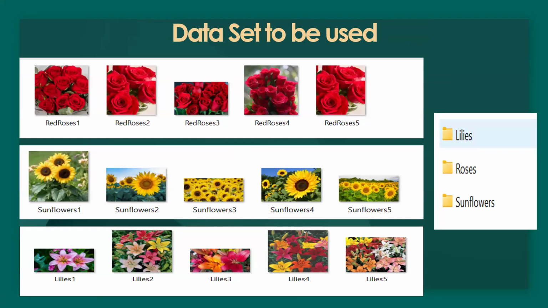So what I did was, for my first class, I created a folder called flowers. In that, I had 3 separate folders, and I saved my examples of each flower. So I've taken five examples of each.